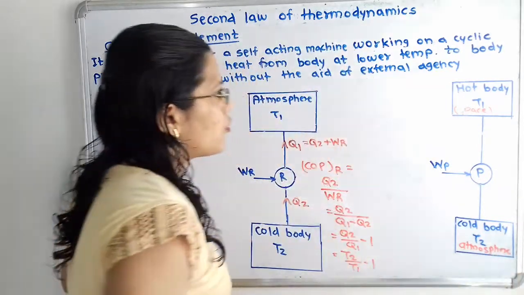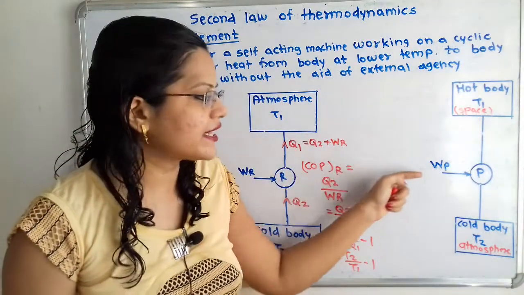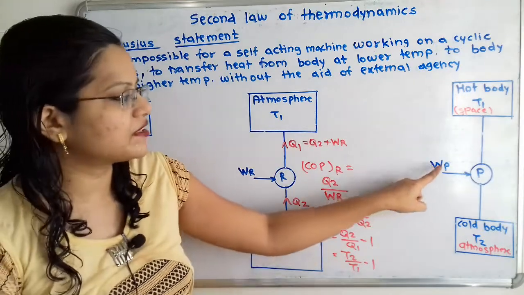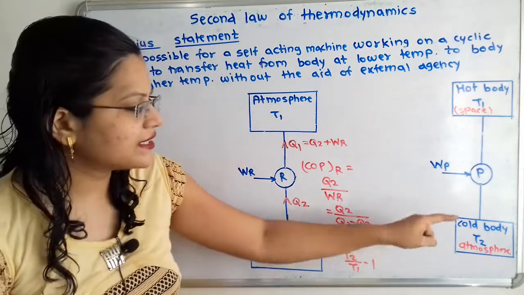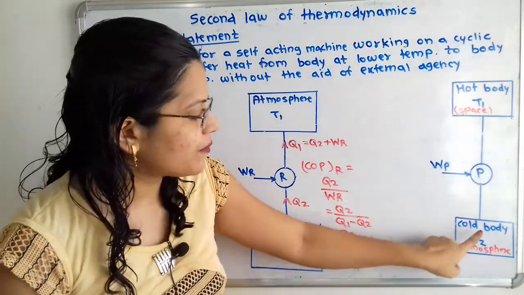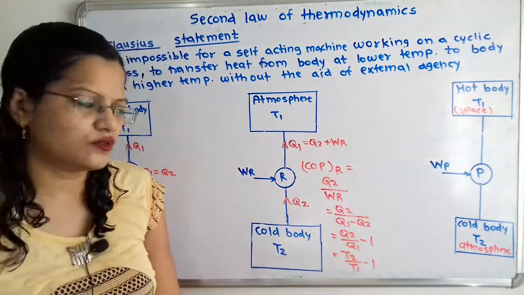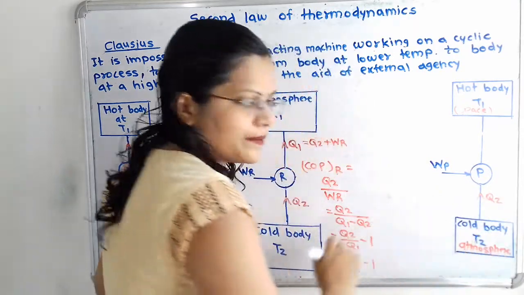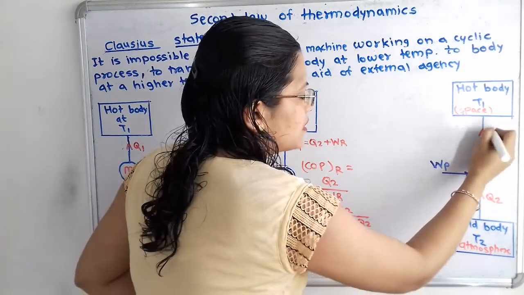Now again, according to Clausius statement, we have to take the external agency or external work input. So we will say WP. Heat is transferred from a cold body towards the hot body. So heat energy Q2 is transferred from the cold body at temperature T2, and it is transferred here as Q1.